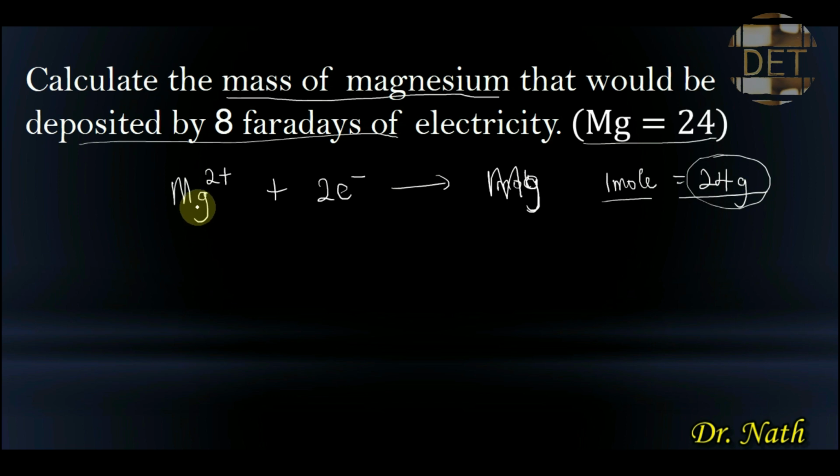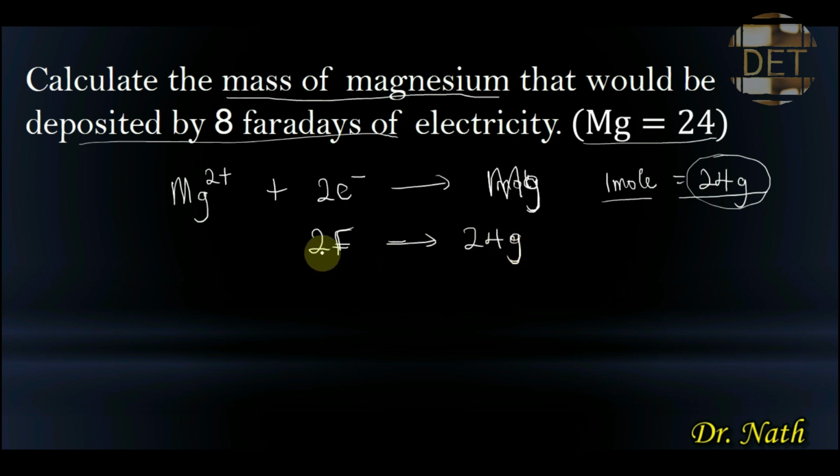So magnesium is a divalent element because it belongs to group 2 of the periodic table. It will require 2 electrons of electricity to liberate 1 mole of magnesium, which is equal to 24 grams. Like I said, 2 electrons of electricity is also equivalent to 2 Faraday of electricity. So 2 Faradays of electricity will be required by magnesium ion to liberate 1 mole of magnesium, which is equal to 24 grams.